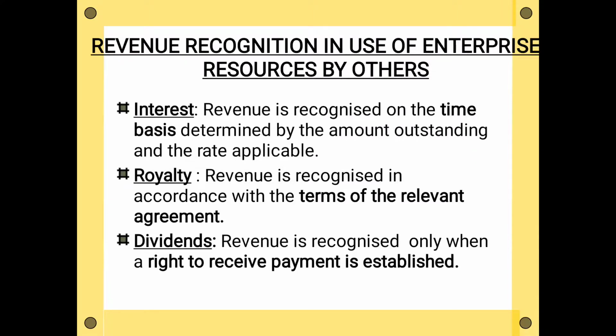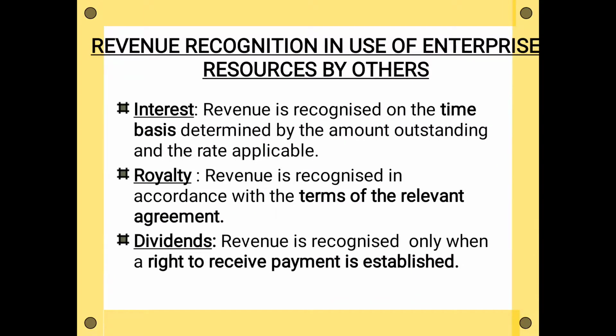So when you will get any interest, when you give some loan to anybody, then you can recognize the interest. Suppose you have given a loan of rupees 50,000 to your friend. Now your friend will give interest on that. Then how and when are you going to recognize this revenue of interest? It should be recognized on a time basis. So how is it going to be recognized? That can be recorded in your contract.